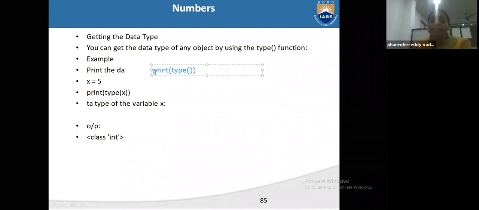This is our syntax of data type. If you want to get any data type, you have to print the type of this one. This is the syntax to get the data type: print of type of x.